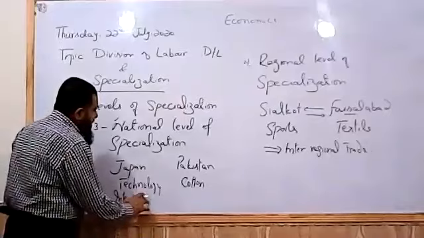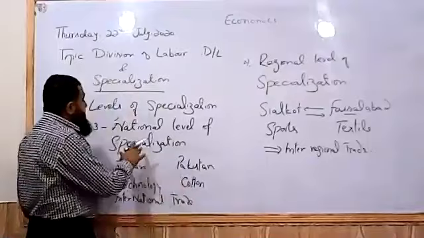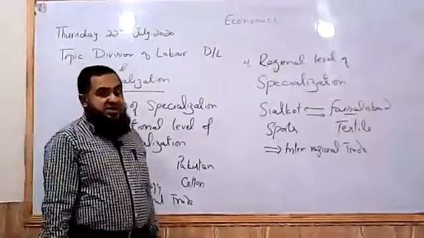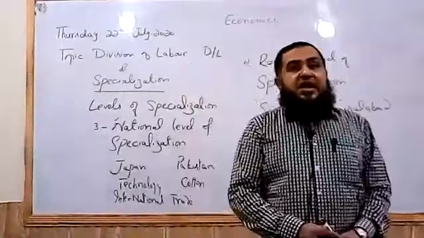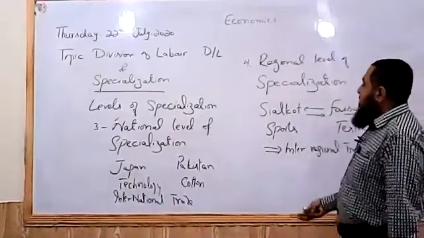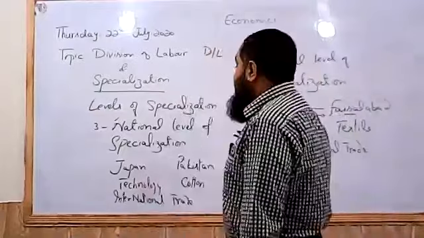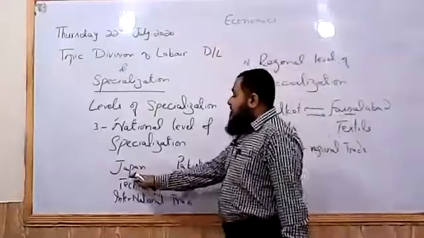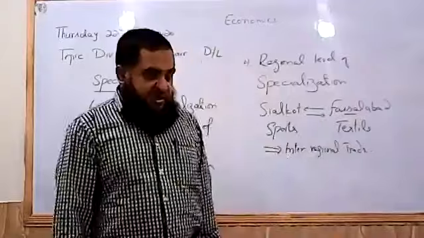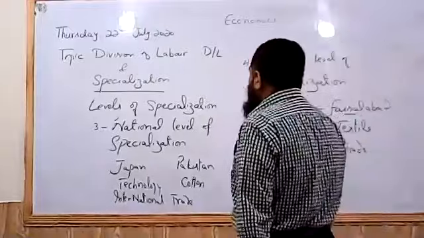Now you see, as the level of specialization has achieved its national level, the volume of trade is now quite gigantic. It is very high. Now countries individually were dealing in single units, 2 units, 3 units. At the regional level, we had more trading activities among two regions. So when two countries are trading with each other, they will also become dependent upon each other. This is the drawback of specialization, that it creates interdependence. So we cannot have the products produced by others when we are specializing.